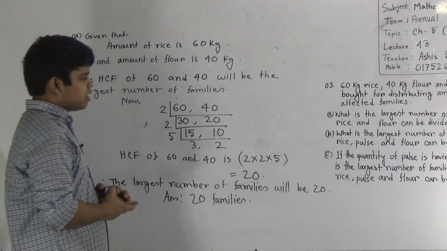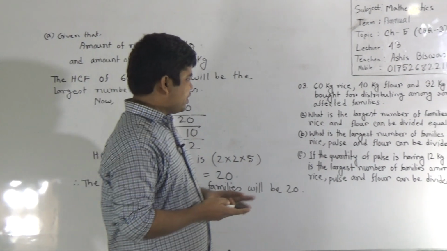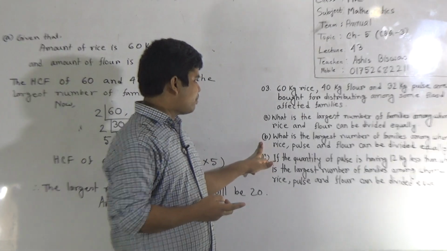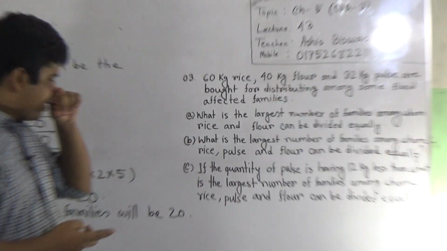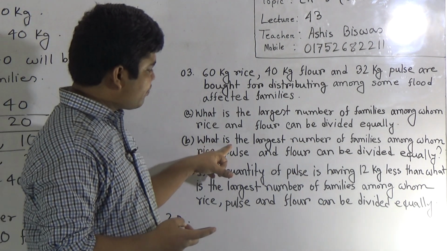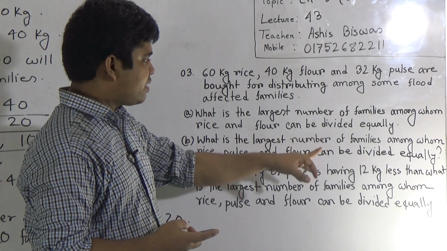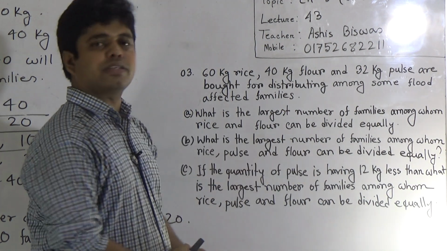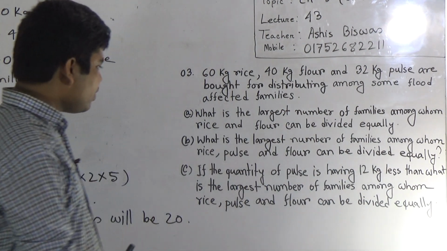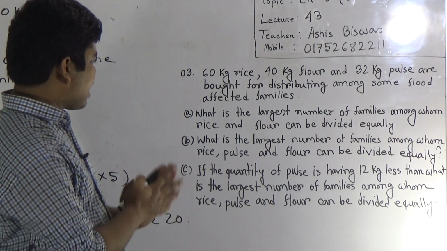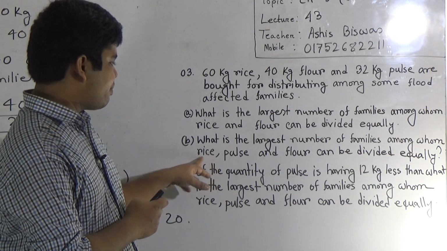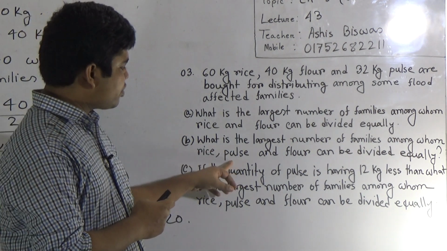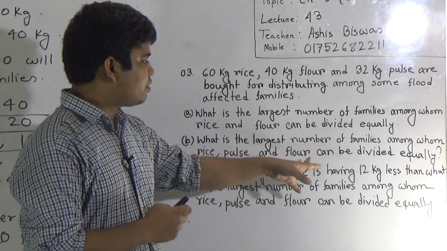My dear students, question B is similar to question A. Here you notice, what is the largest number of families among whom rice, pulse and flour can be divided equally? Just like that, at first we write the amount of rice, the amount of pulse, the amount of flour.